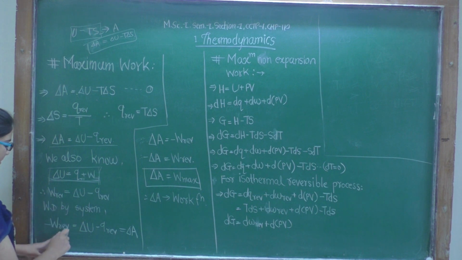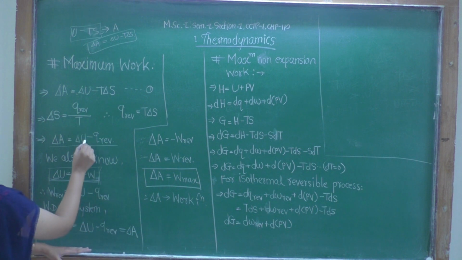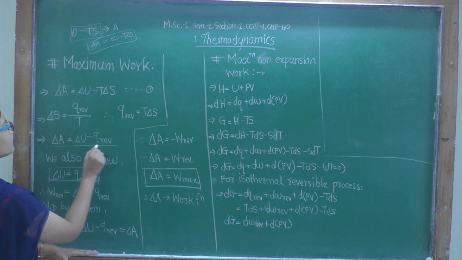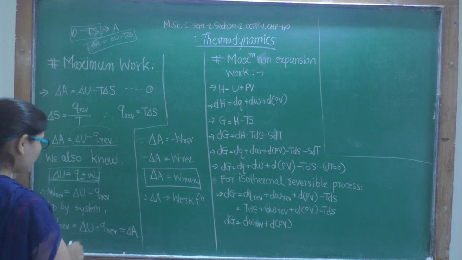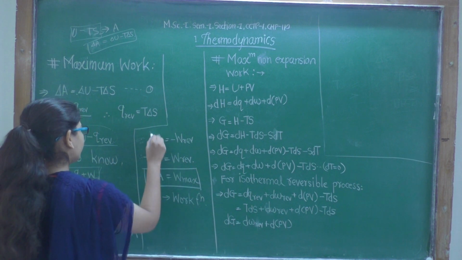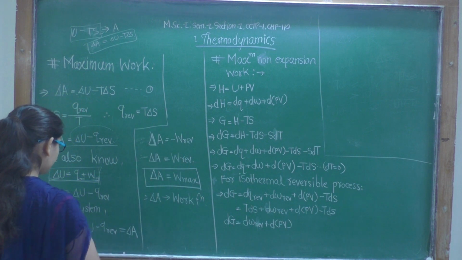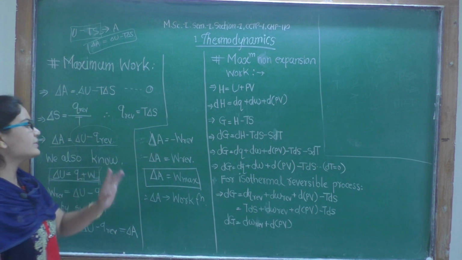So minus W reversible is equal to delta U minus Q reversible. And what is delta U minus Q reversible? It is our change in Helmholtz energy, so it will be equal to delta A. Now we got this: delta A is equal to minus W reversible.